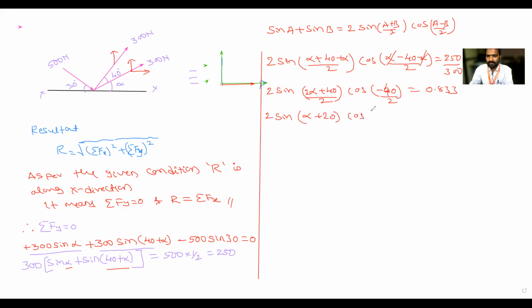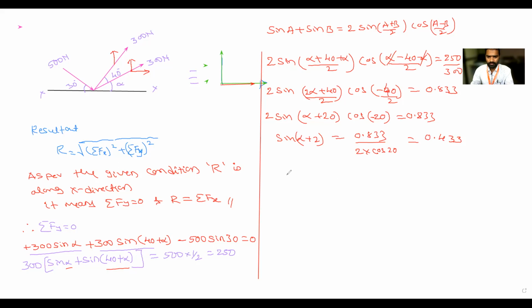So what is cos of minus theta? Is it minus cos theta? Cos of minus theta is cos theta only. Now cos of minus 20 is cos 20 only. That is equal to 0.833. So sin of (alpha plus 20) is equal to 0.833 divided by 2 times cos 20 degrees. Calculate how much you will get. 0.433. Is it the correct answer?